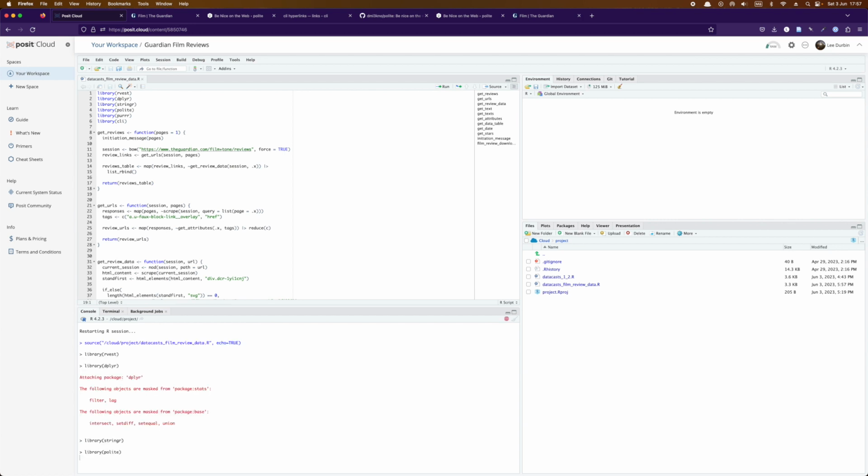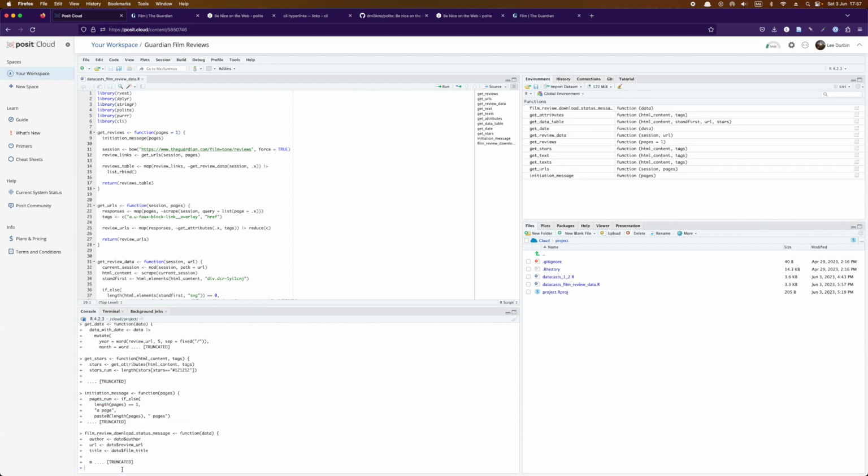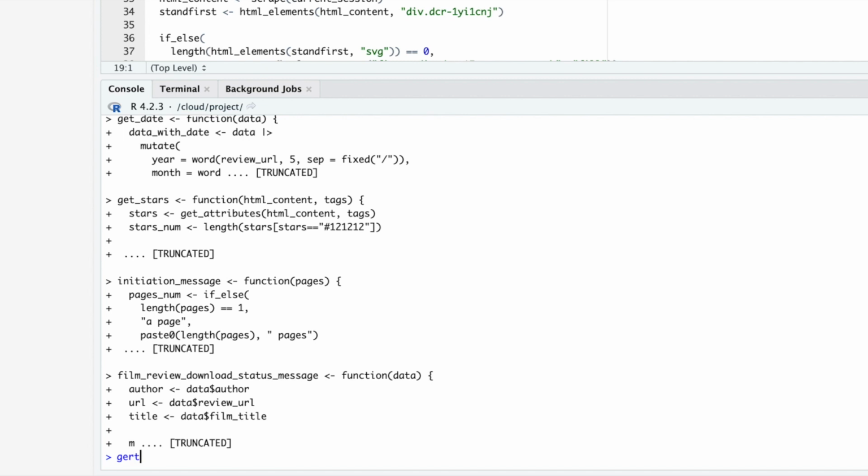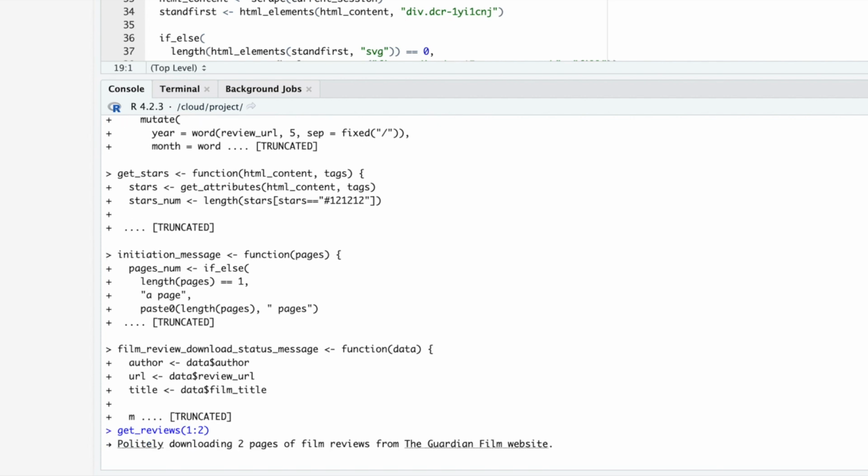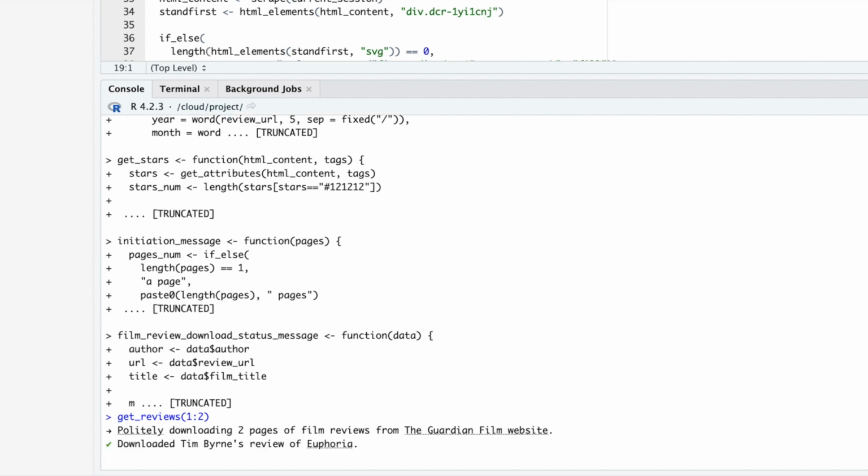So I load all of those different functions. And then down in the console, I'm going to call get_reviews. And I'm going to try and get the reviews for pages 1 to 2, right? So 1:2. We can hit enter. So it says politely downloading 2 pages of film reviews from the Guardian Film website. There's a bit of a gap here because it is reading through page 1 and then page 2 to get all the URLs.